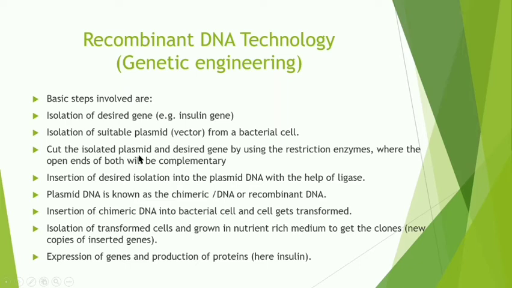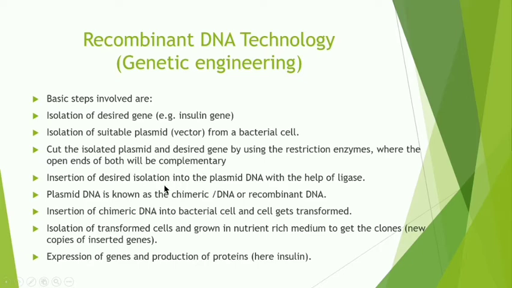So cut the isolated plasmid and desired gene by using the restriction enzymes, where the open ends of both will be complementary. As I explained, the places where the desired gene and the plasmid are cut, both ends should be complementary to each other. Complementarity you have studied in the DNA. That is the complementarity in the nitrogenous bases. Then only the desired gene can be inserted into the plasmid.